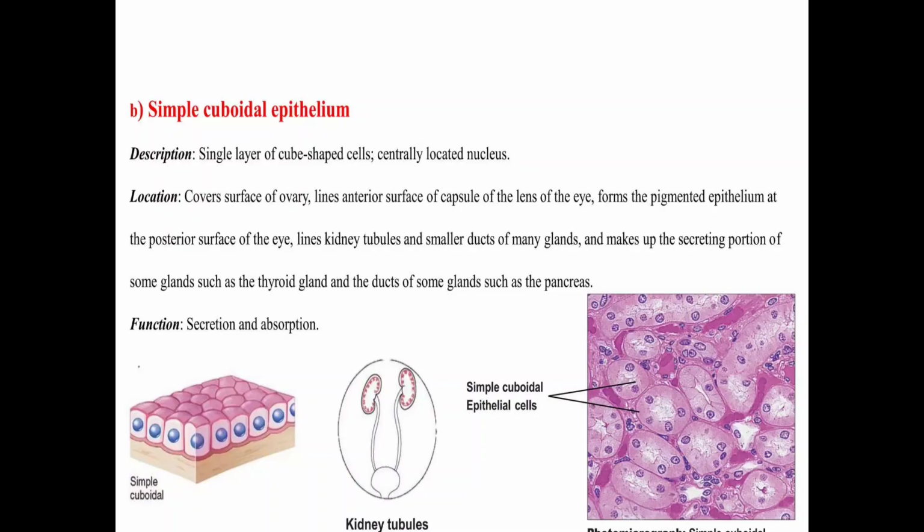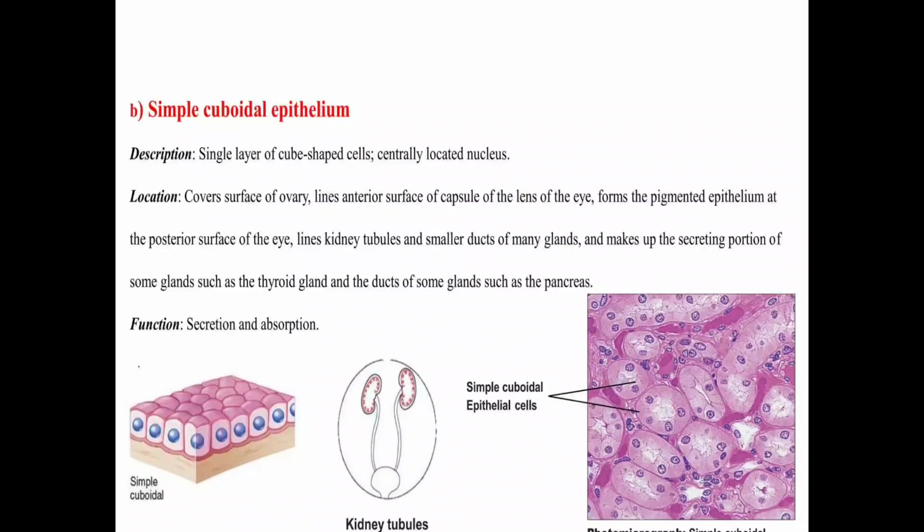lines kidney tubules and smaller ducts of many glands, and make up the secreting portion of some glands such as the thyroid gland, and the ducts of some glands such as the pancreas. So this is the simple cuboidal epithelium tissue. They have cube-like structures and a centrally located nucleus. So its function is secretion.